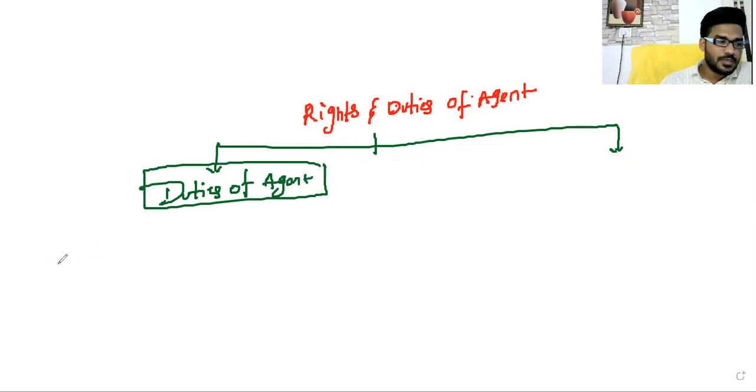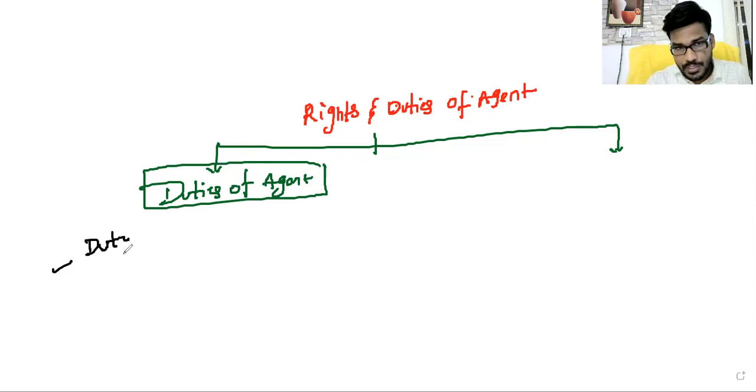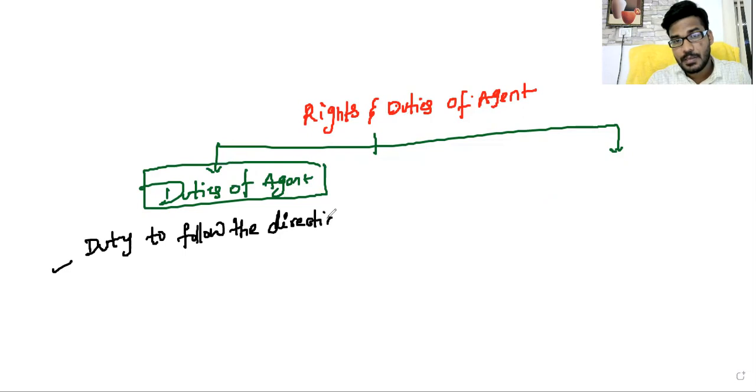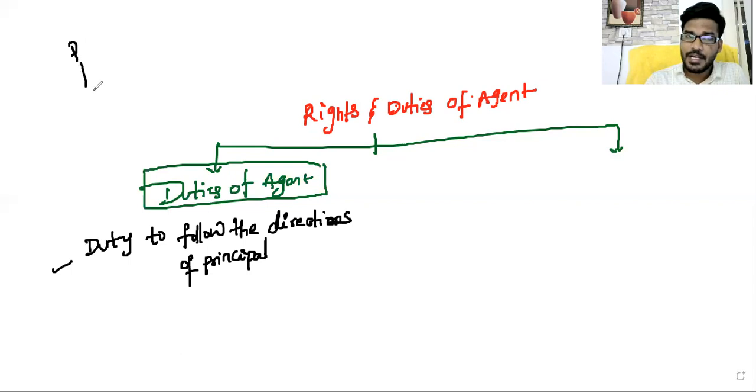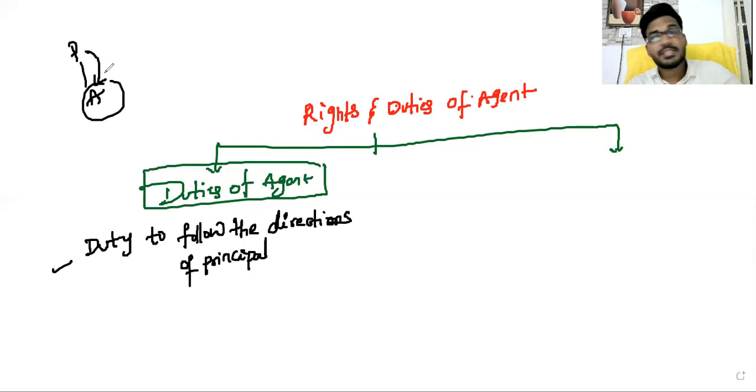So listen, first one: duty to follow the directions of principal. Obviously, when a principal appoints an agent and gives a direction, the agent can do that activity.